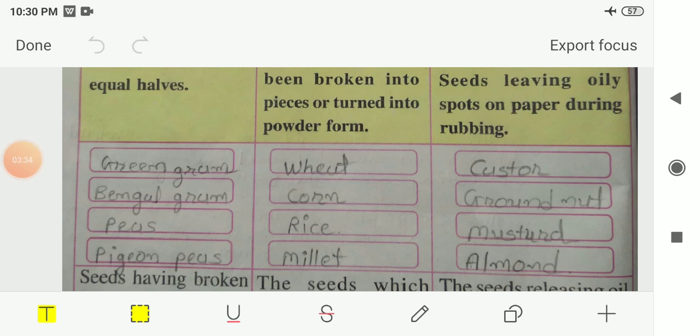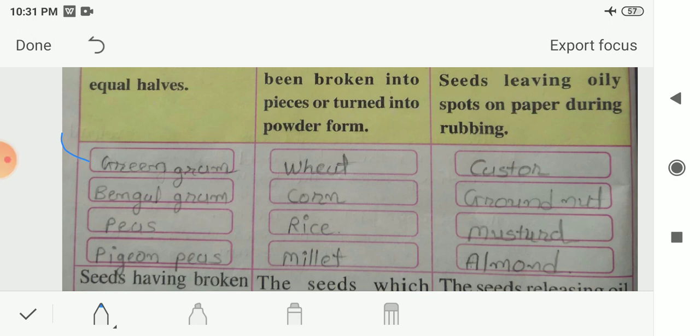You can check your answer from here. Here the examples of some of the pulses are given to you: green gram, Bengal gram, peas and pigeon peas. These are examples of pulses. When you break this kind of seeds, you will find two equal halves of these seeds and they will not leave oily marks on the paper while rubbing. That's why these seeds are known as pulses.